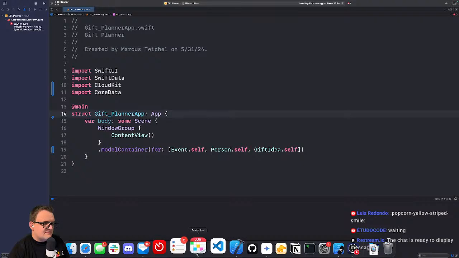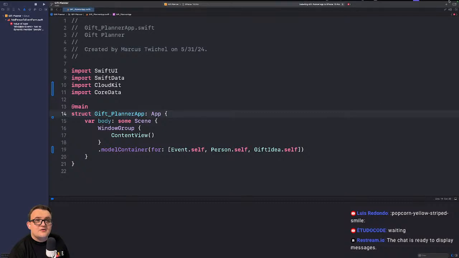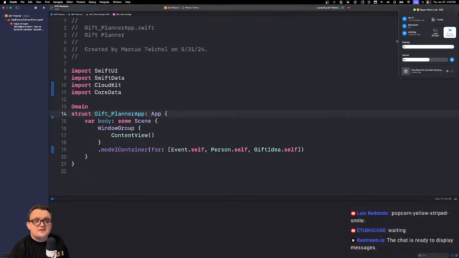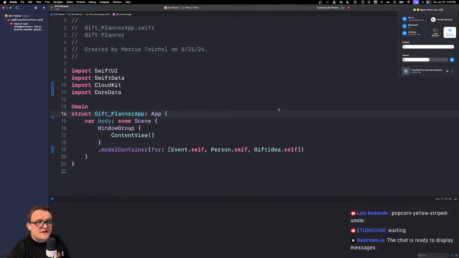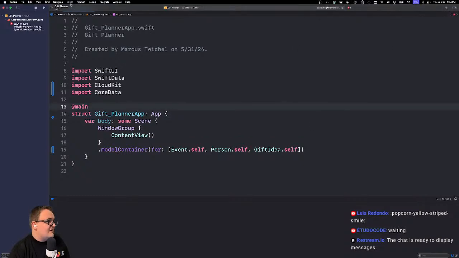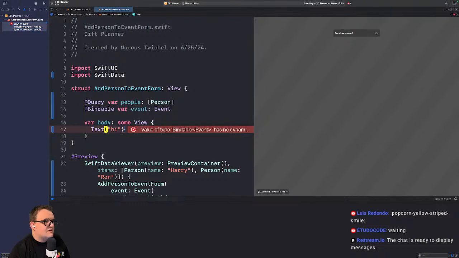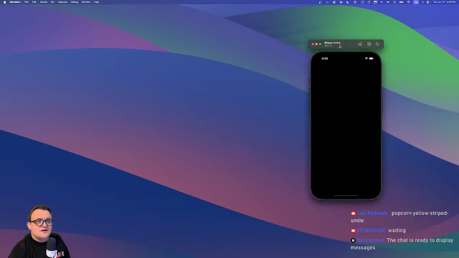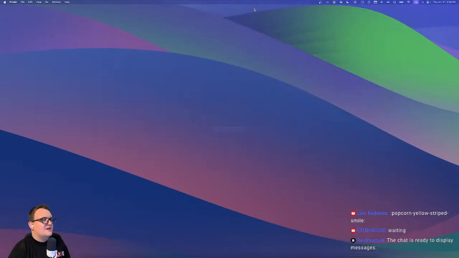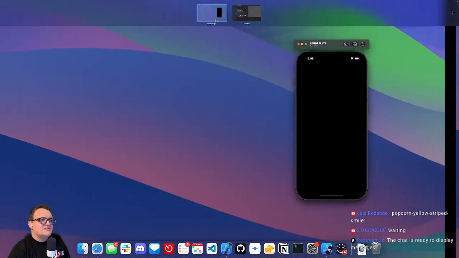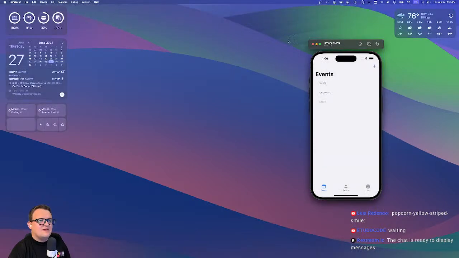Maybe close a bunch of stuff, just so that we don't get interrupted by random notifications. In fact, you know what? Where's that thing? Focus. Do not disturb for an hour. Let's just turn it on until I say turn off. How about that? All right. Look at that, we already have an issue. I was playing around with this apparently. But apparently that wasn't an issue. All right. Awesome start. Oh boy. Let me clean these up here. Do we have an app? There, we have an app.